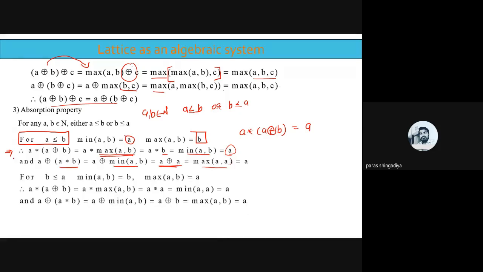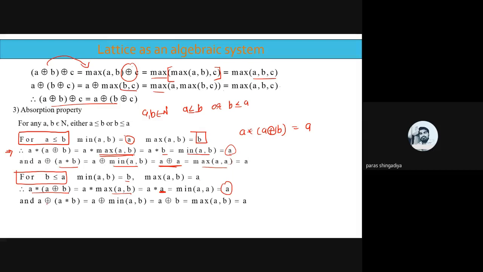In the second part, we'll use the B less than or equal to A condition. Okay, second case. So minimum of AB will be B, and maximum of AB will be A. So A star A ring sum B will be A star maximum of AB. Answer of maximum of AB, that will be A again. Clear? So A star A means minimum of A comma A, that will be A.